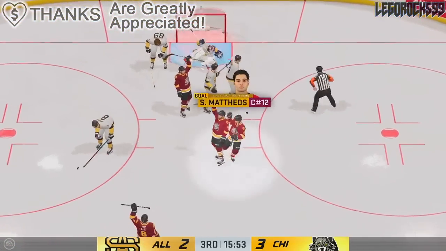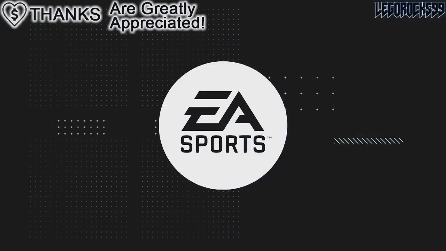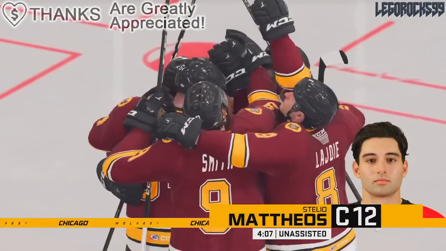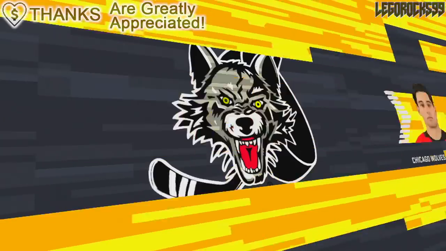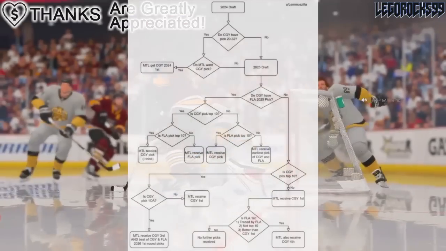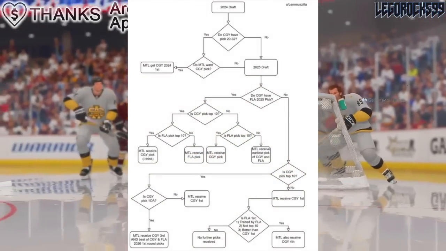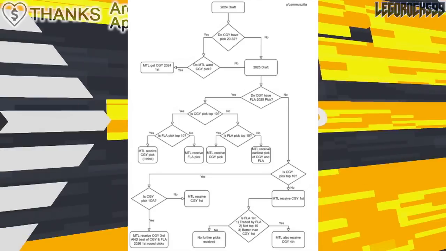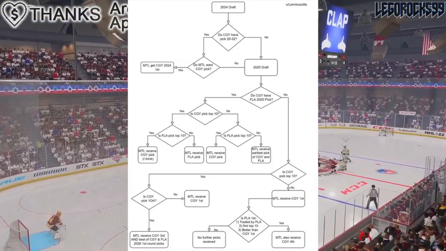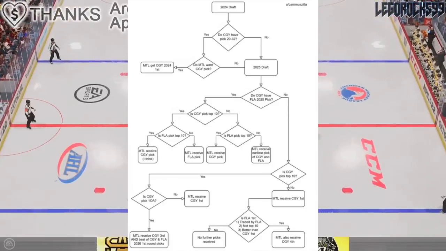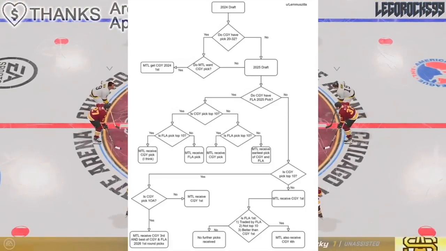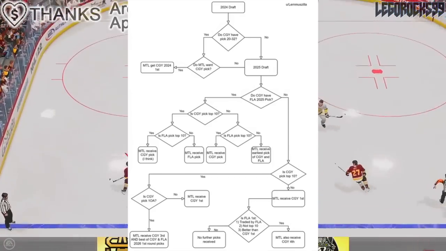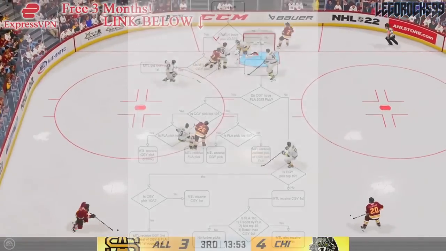My gosh, dude, I get you're trying to protect your assets because you don't want to backfire this entire thing, because you gave away Monahan and you want to make sure you're being safe with the way you go throughout the year and everything. But come on, this is so unnecessary. There's a first-round pick going over to Montreal. Just say 2025, 2026, whatever. All these conditions, I hate this. I absolutely hate this. I hope this isn't the start of a bigger trend of more and more conditions added on the draft picks, because if we have to read out every trade like a flowchart from a programmer, I do not want to do that.